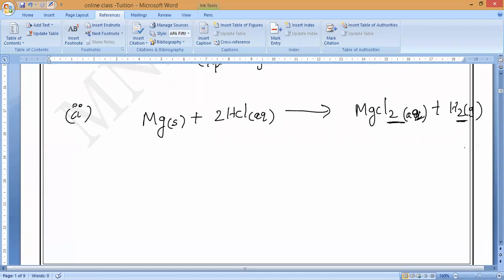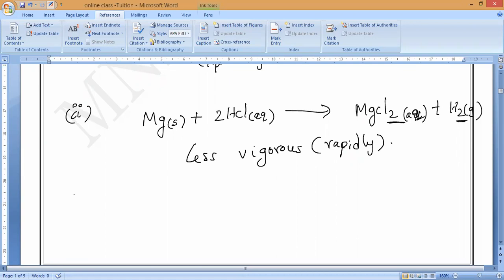So here you have to write less vigorous. Less vigorous means it reacts rapidly. So only rapid. Okay? It reacts less vigorously than sodium and potassium, so we say this one reacts rapidly. It is less reactive than sodium.